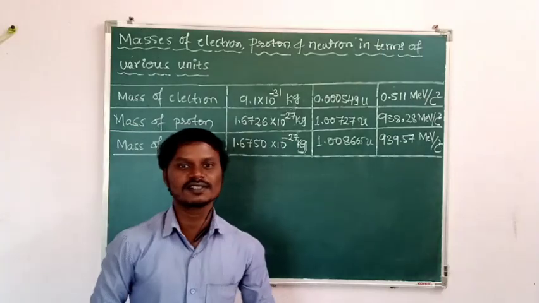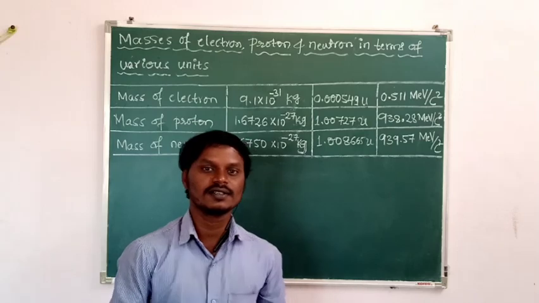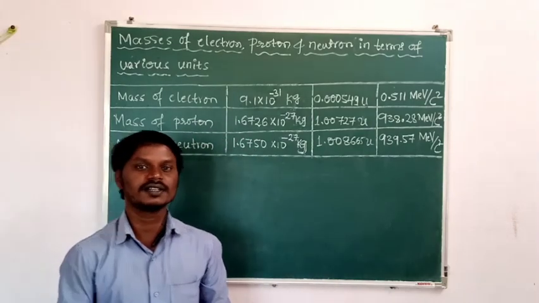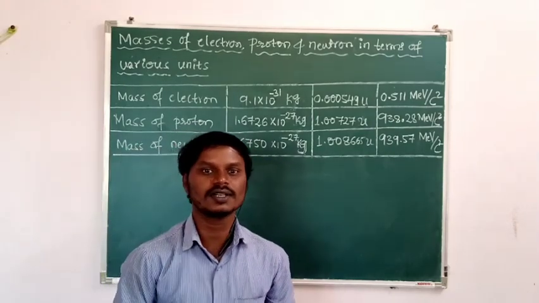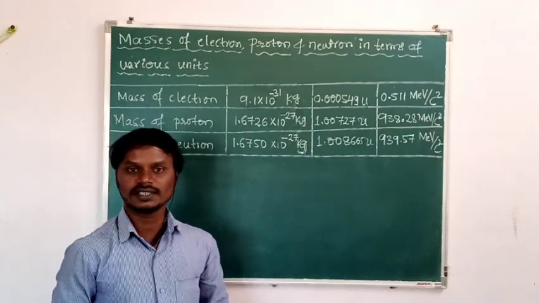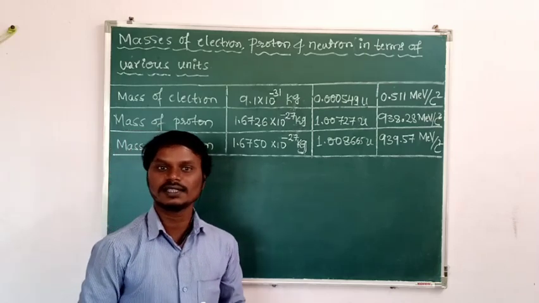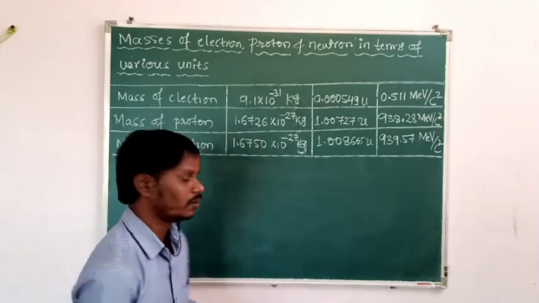Hello dear students, in last class we discussed about mass energy equivalence. So what is mass energy equivalence? According to Einstein, mass and energy both are interconvertible. If one atomic mass unit is converted into energy, then how much energy is released? That is about 931.5 million electron volt.